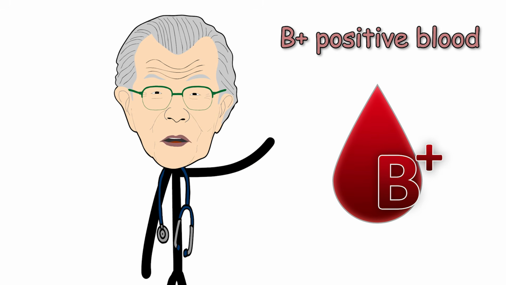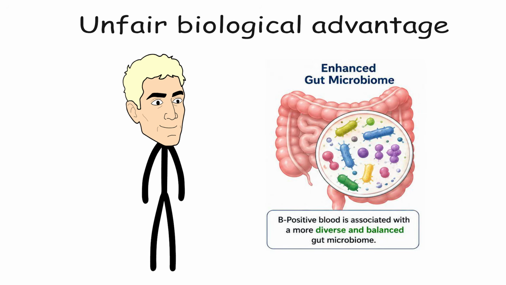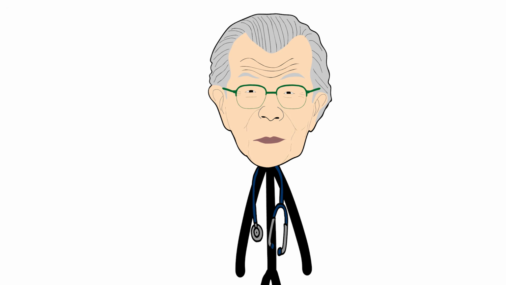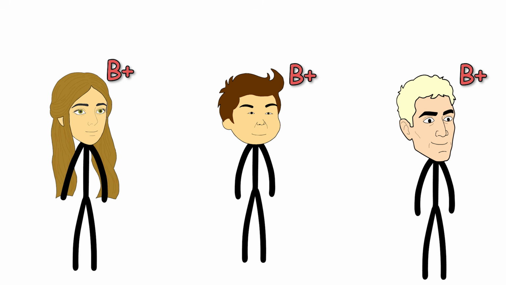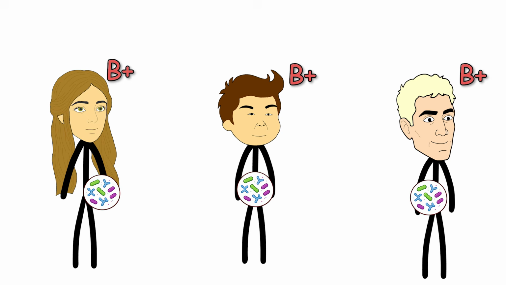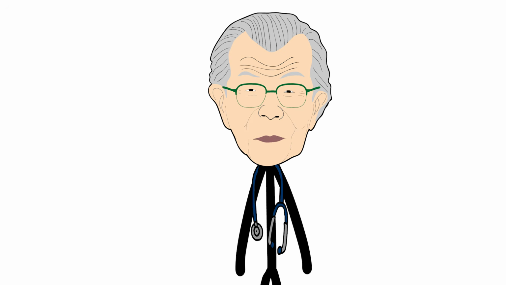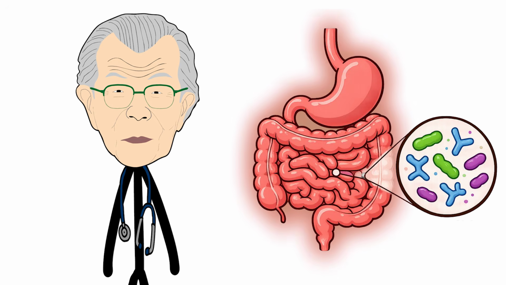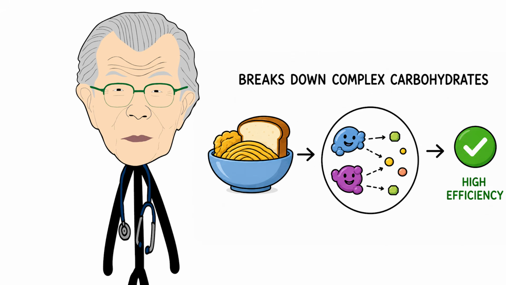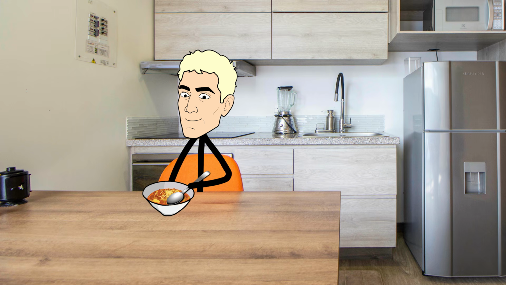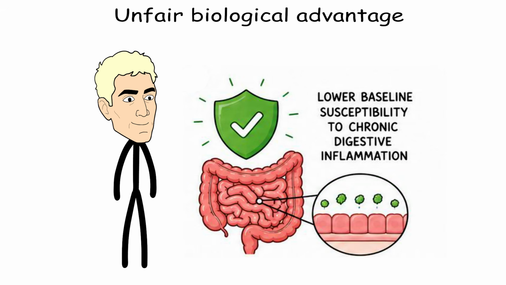B positive. If you have B positive blood, your unfair biological advantage is wired directly into your gut microbiome and metabolic efficiency. Evolutionary data indicates that individuals with your specific blood group possess a uniquely high concentration of beneficial gut bacteria strains, particularly bifidobacterium. This optimal microbial balance allows your digestive tract to break down complex carbohydrates and dairy products far more efficiently than other blood groups, granting you superior metabolic flexibility and a lower baseline susceptibility to chronic digestive inflammation.